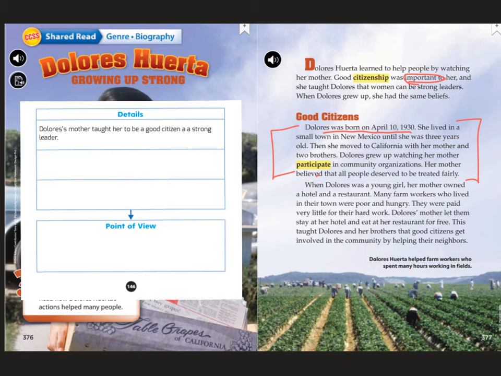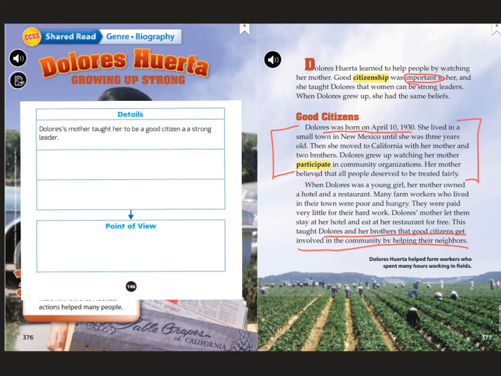Okay, so I'm going to stop right there because there's something important that I want to pull out. I learned right here that Dolores learned that to be a good citizen, you need to be involved in your community and help neighbors. So that's something important that I want to add over here to our graphic organizer. In this same box, I can still add something else. I don't have to go to the next one. I can write multiple things in one box.